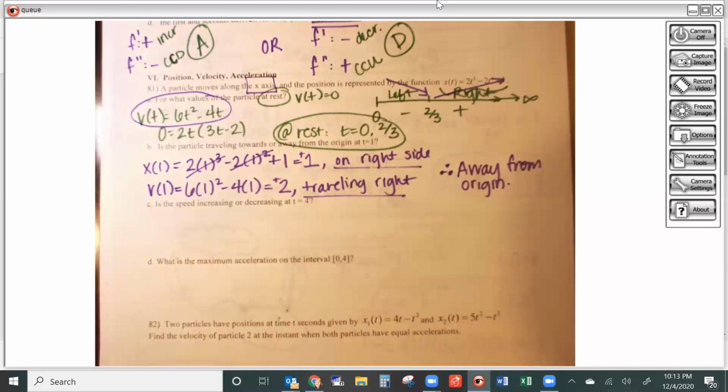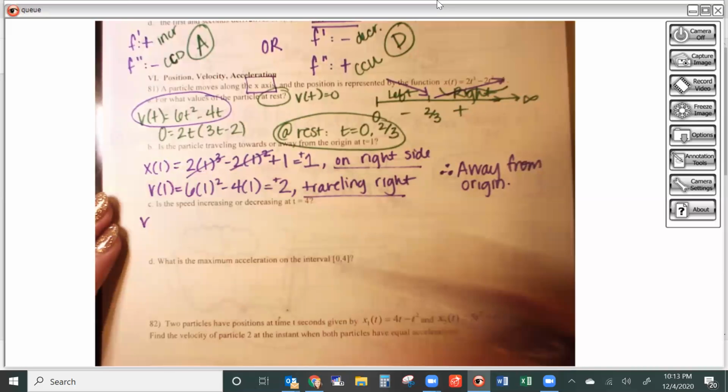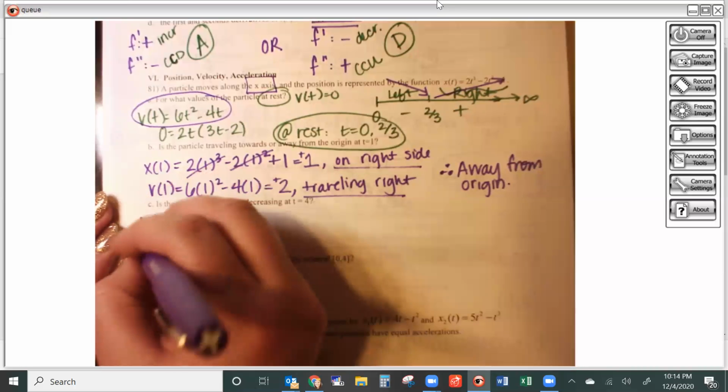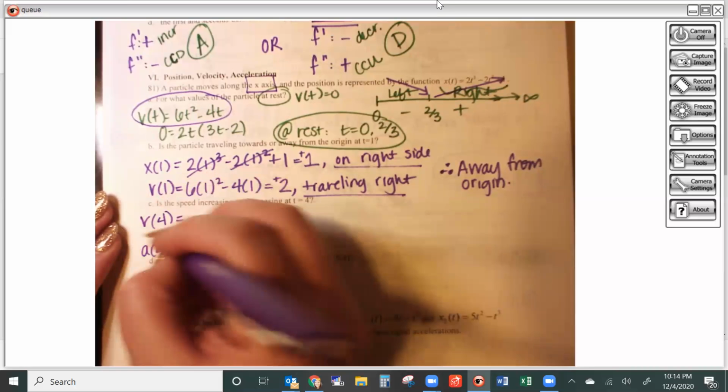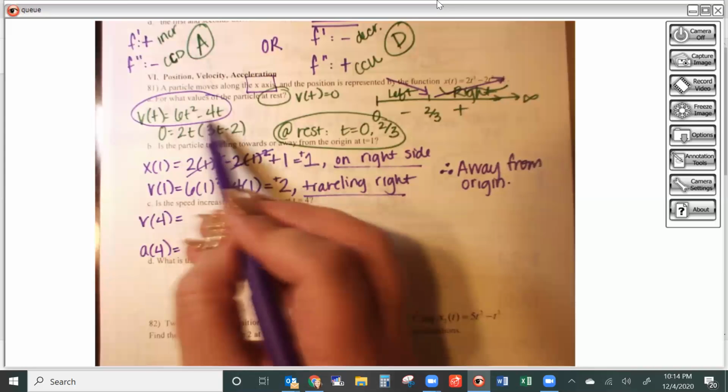Okay, next one asks you about speed. So for speed, you're looking for velocity at 4 and acceleration at 4. Again, this is still an agreement of signs, but instead of position and velocity, now it's velocity and acceleration. So let's go ahead and do velocity since we've already taken it. It's right here.